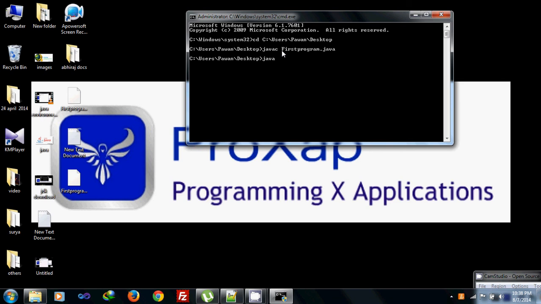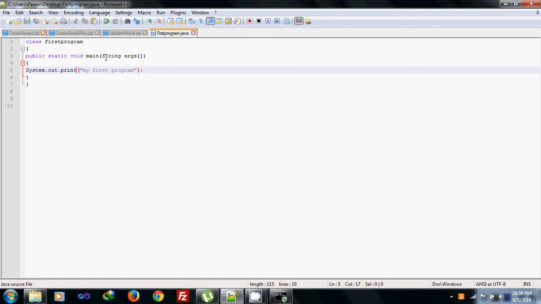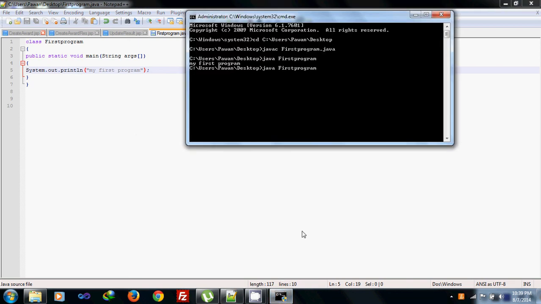Now for running this, java is the keyword and then only the name of the program, FirstProgram. It gives this output, my first program. Now we will be doing some changes, using println. There are not many changes. We can write System.print as well as System.println. Println means it will add one more line below this my first program. So we will see it. See, this is what the difference is.